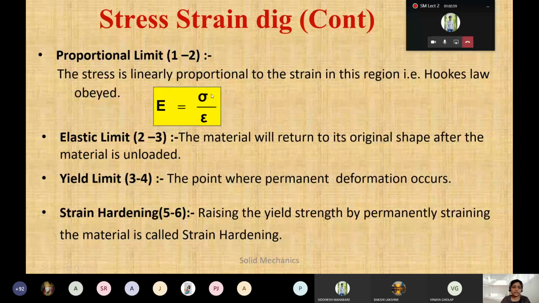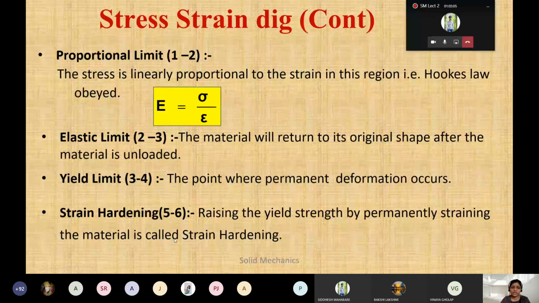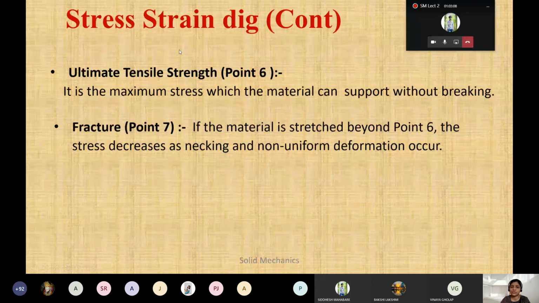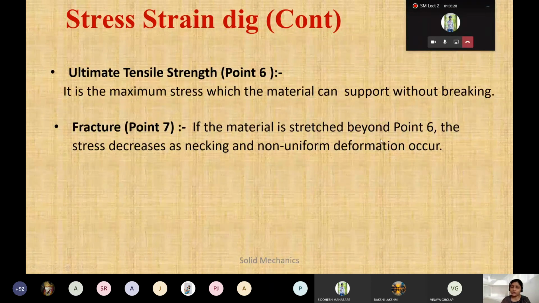See the ultimate strength point. Last, strain hardening is over. Now see the ultimate tensile strength at 0.6. What is happening? It is the maximum stress which the material can support without breaking. That was our 4 to 5 section. Up to this it is supporting without any breaking. But later on, after ultimate stress, if you are applying a load again, it will start stretching and necking formation will happen, and after necking formation it will go for breaking. If the material is stretched beyond 0.6, the stress decreases as necking and non-uniform deformation occurs and it will break that material.